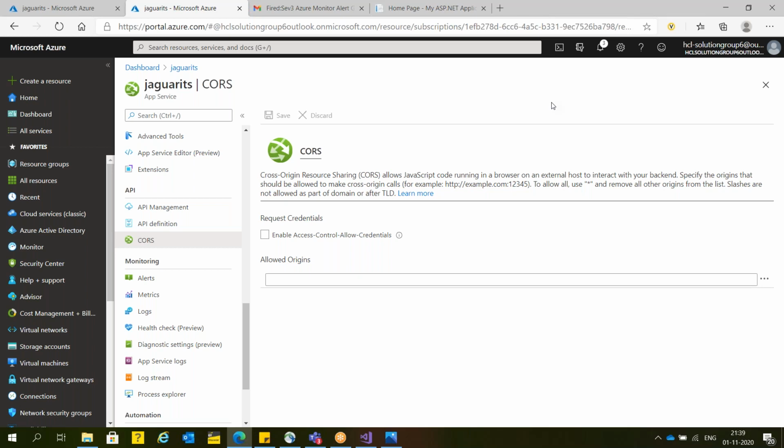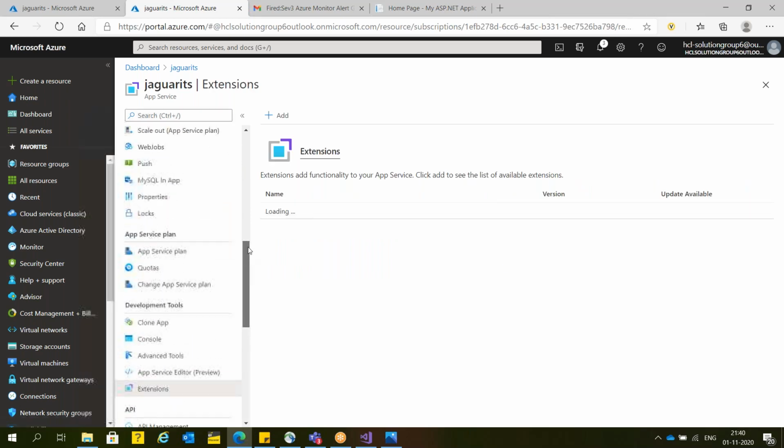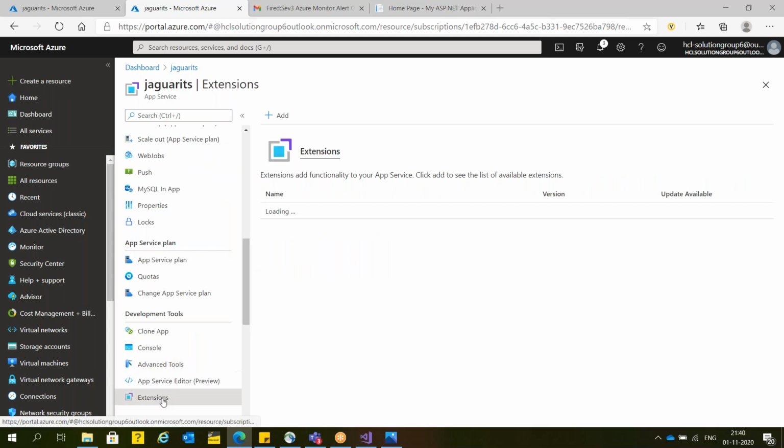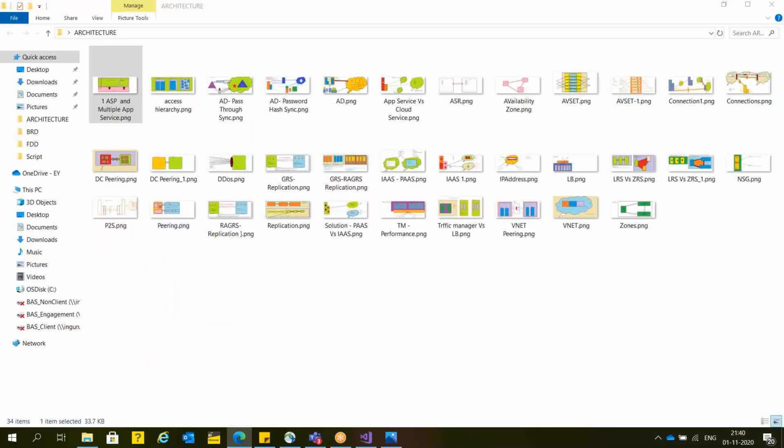So this property is the same as what we discussed in storage. This was the same feature. Now, extension. As of now, you haven't installed any extension. In case you want to install any particular extension on top of this platform, as this is not a VM, that is also possible. For example, I'll show you when you can use this.